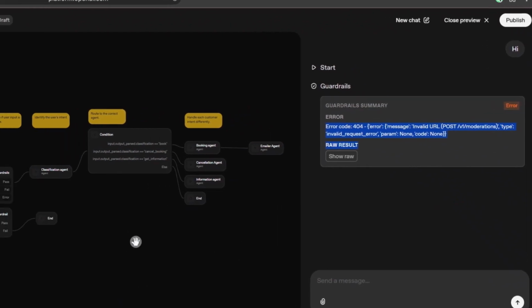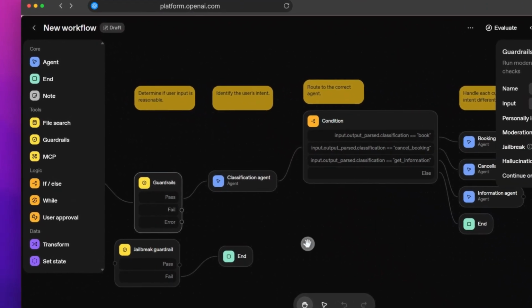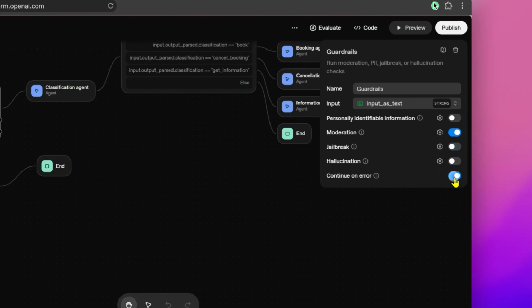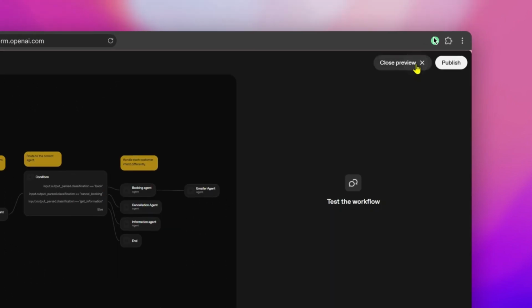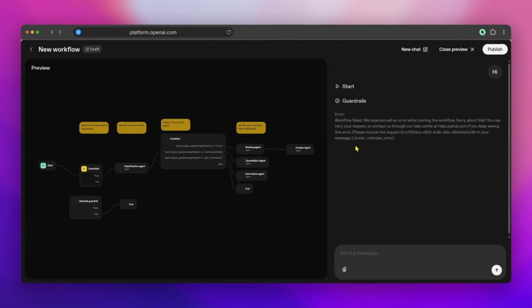Okay, so let's close this, and to fix that, what I did was let's just remove everything, right? Let's just uncheck this continue on error, and let's try to preview this again, so maybe we can replicate the workflow error. Okay, yeah, so this time we see workflow failed. We experienced an error during running the workflow.